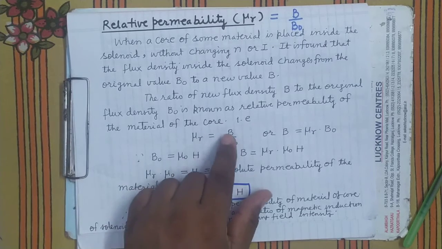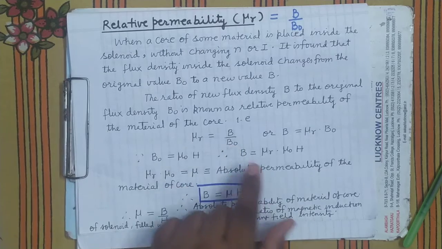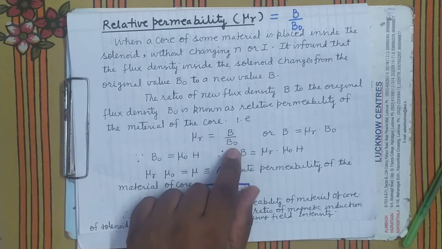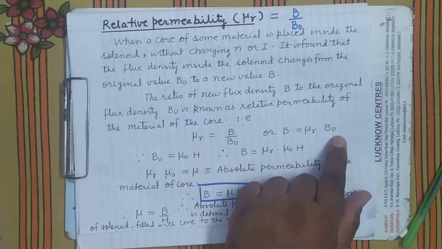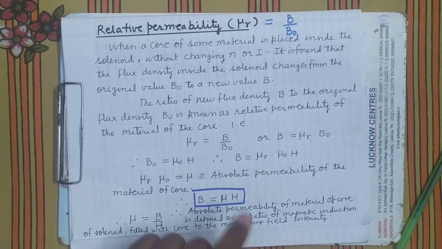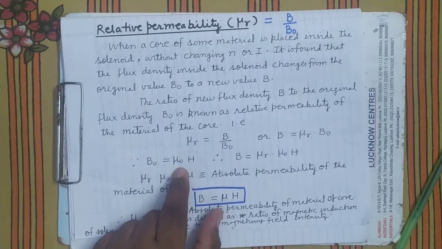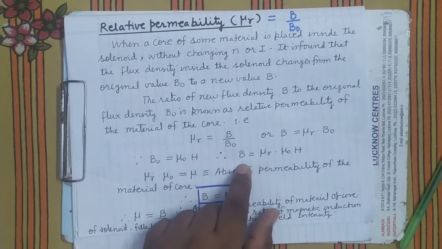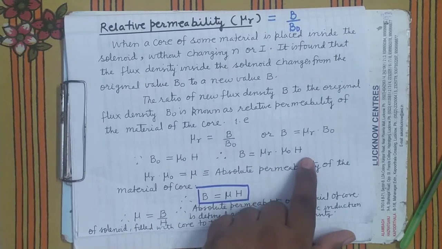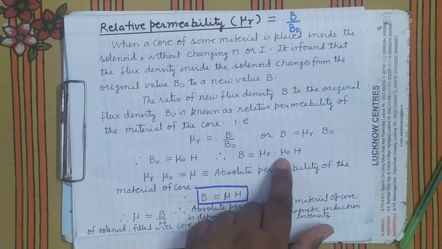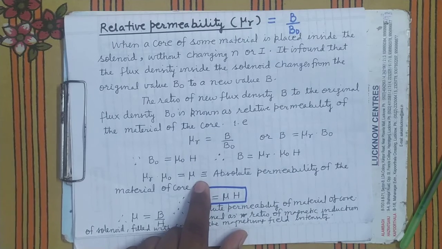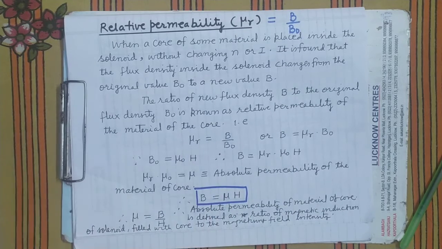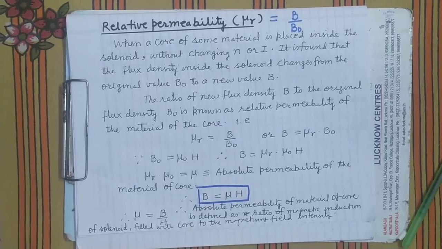So mu r equals B upon B naught. So what will be B? B equals mu r into B naught. Now in place of B naught, you can write mu naught H. So B equals mu r into mu naught into H. What is mu r into mu naught? It is mu. This is called the absolute permeability of the material of the core.